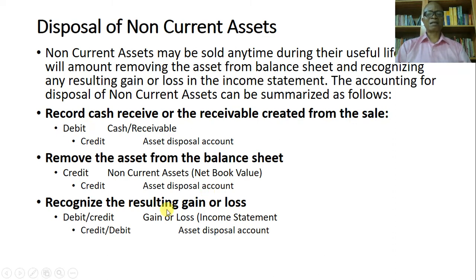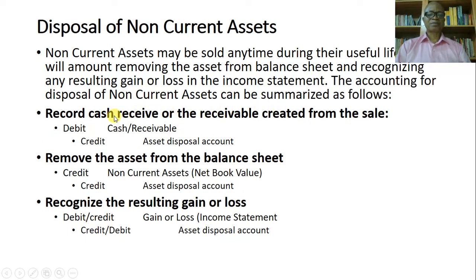So saying that a non-current asset may be sold anytime during its useful life. It will amount to removing the asset from the balance sheet and recognizing any resulting gain or loss in the income statement. So when you sell a non-current asset, you either have a gain or a loss. That means sold at a gain or at a loss. So the accounting for disposal of a non-current asset can be summarized as follows.